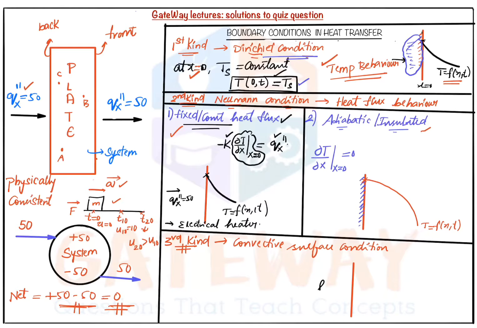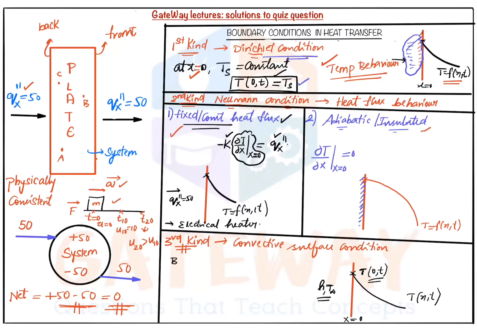Here we'll have a convective medium outside, close to the surface of the plate, which is having some temperature of T infinity. And our plate will have a temperature on the surface as T of 0 comma t, that is, at x equal to 0. In the same way, our temperature will also vary as a function of x and t. So the outside film is convective in nature, with h and T infinity.